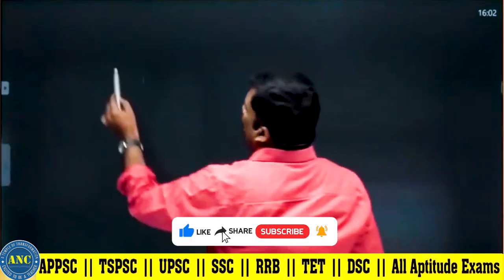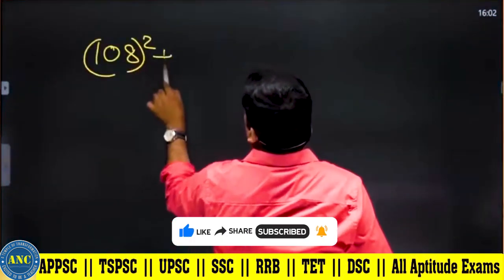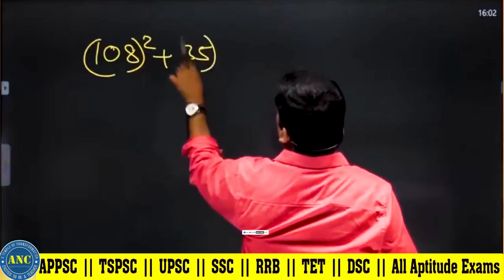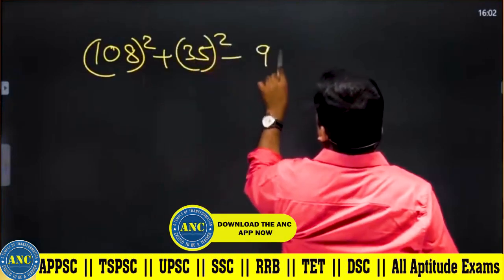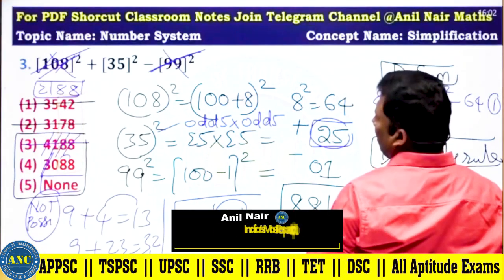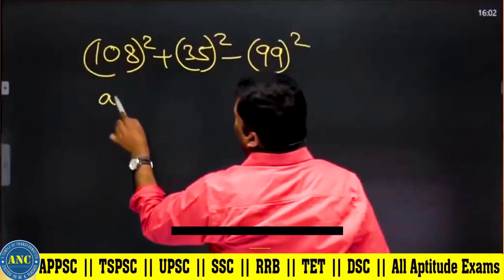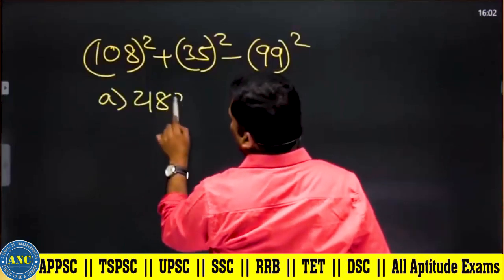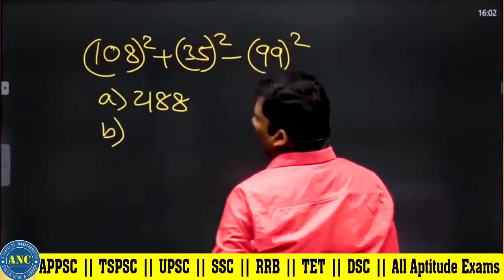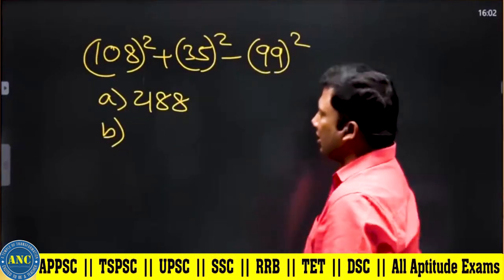The question is 108 square plus 35 square minus 99 square. What is the option which he mentioned? This is 2188, his option. If it is 2188, what will be the answer?